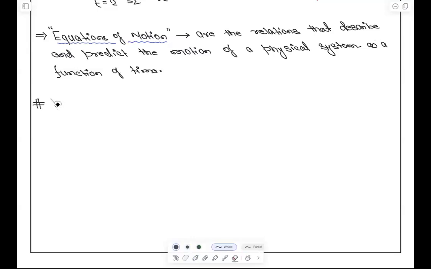We always say particle. What is a particle? And this will help you to assume few things, right?